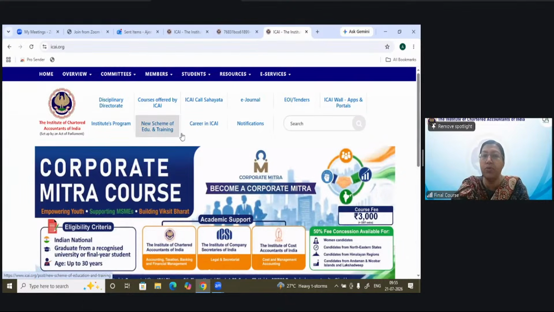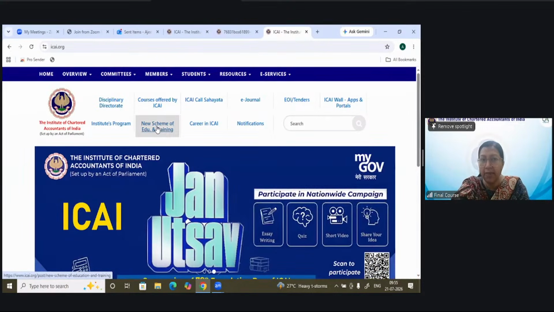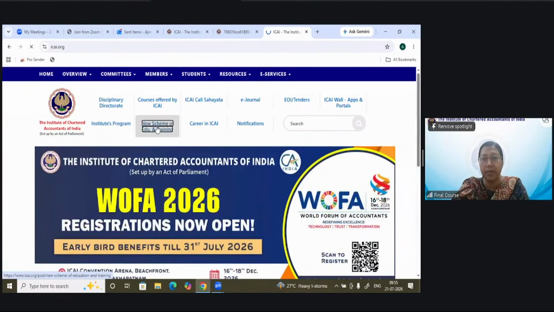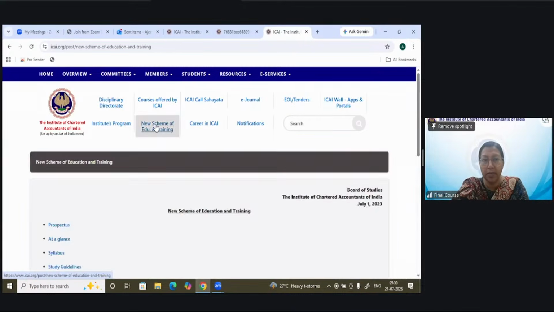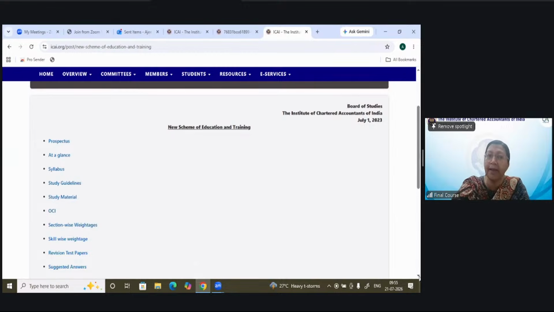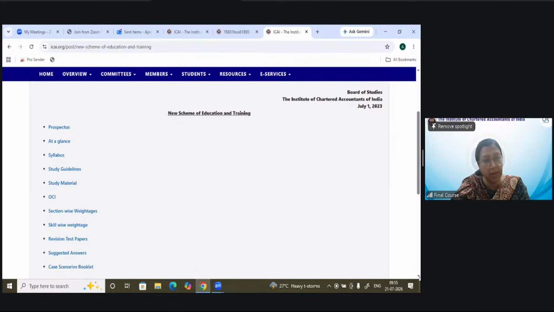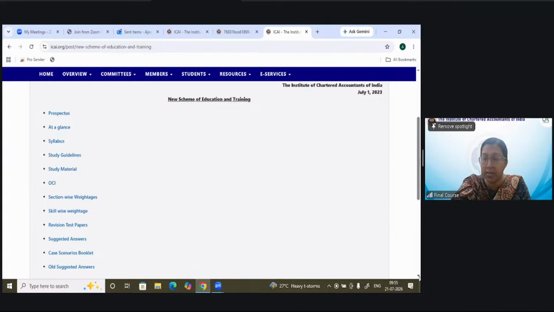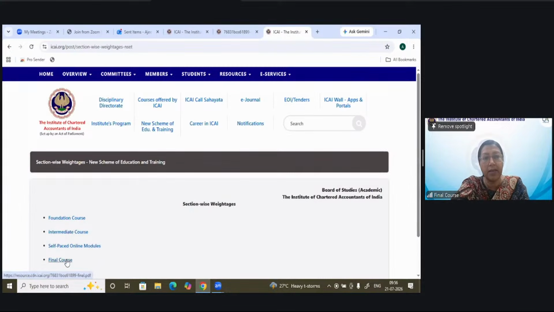On the home page, you also have the new scheme of education. When we click here, we have these facilities which you will find in your knowledge portal also. This is given here also, you can go through this link also. So here it is mentioned, section-wise weightage. When you click this, you find some net issue is there. Just a minute. Okay, here you are finding the final course.